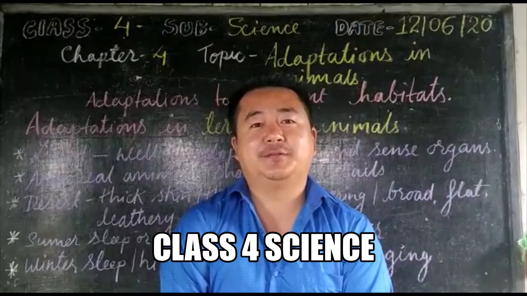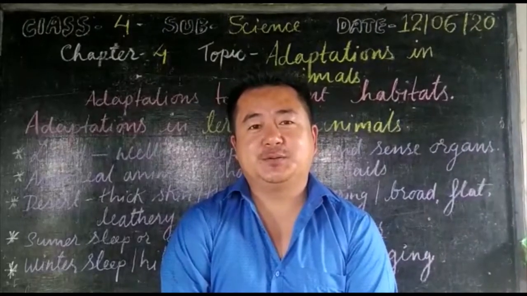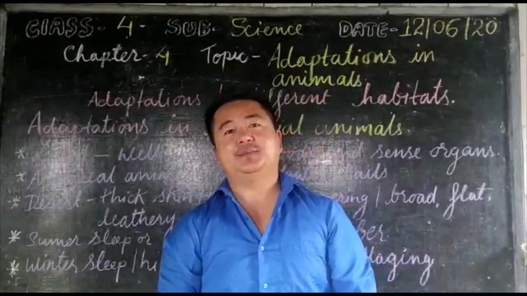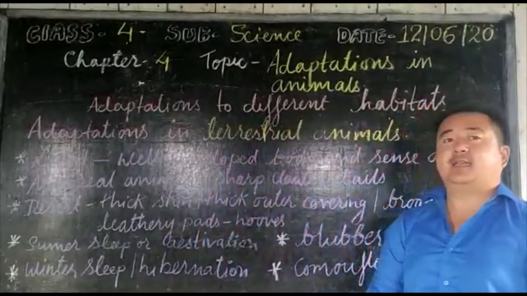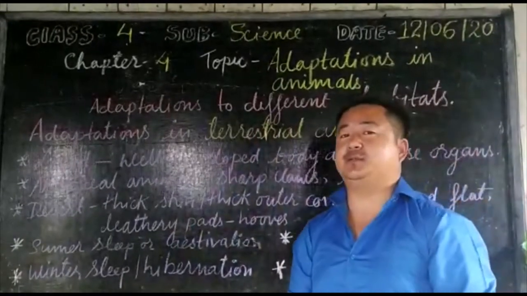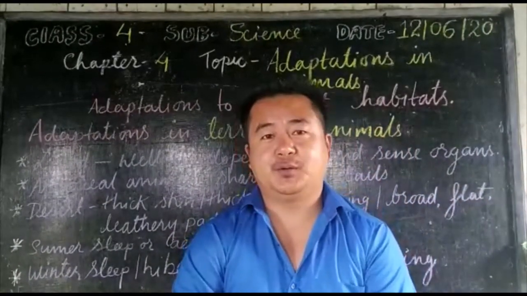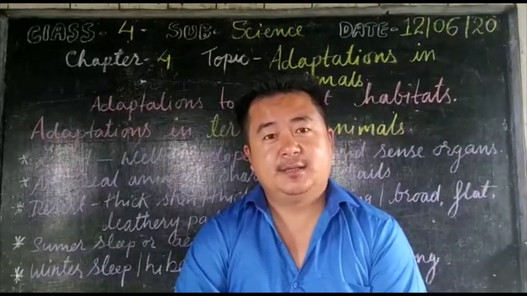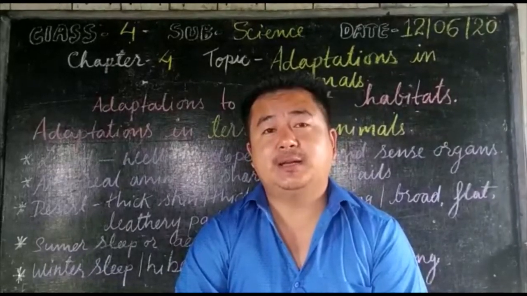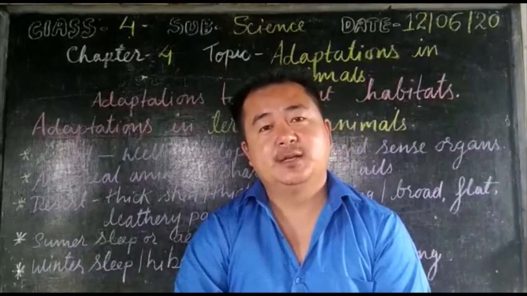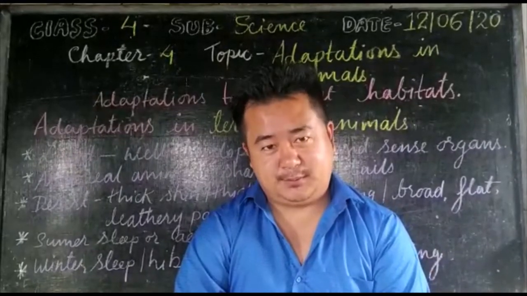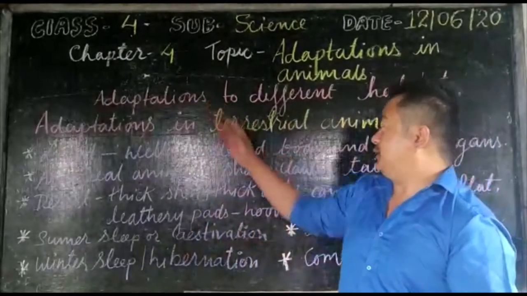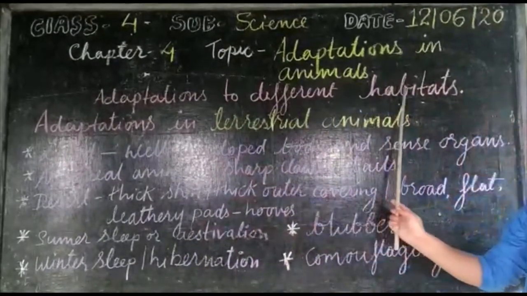So hope you all are fine. Today we are going to continue with the same chapter, that is chapter 4, and the topic is adaptation in animals. Last class we learned what is meant by the terms habitats and adaptation, and why adaptation is important in animals. Continuing the chapter, today's topic is adaptation to different habitats.